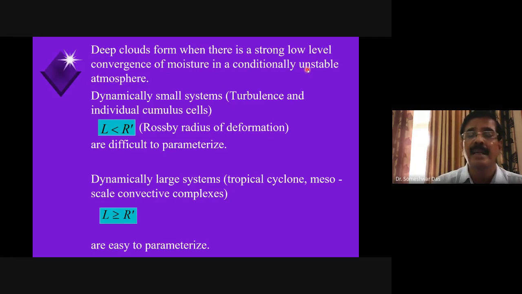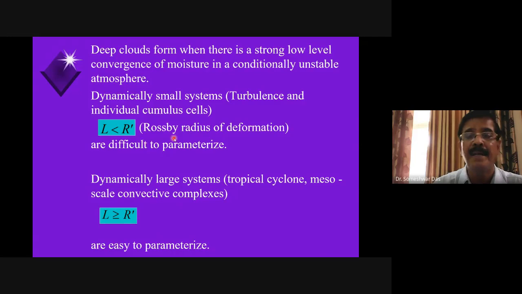But in this situation, there are also two types of systems. One is called the dynamically small system, another is called the dynamically large system. Dynamically small systems means things like turbulence, individual cumulus cells. Whereas the dynamically large systems are tropical cyclones, mesoscale convective complexes, etc. How do we separate them?